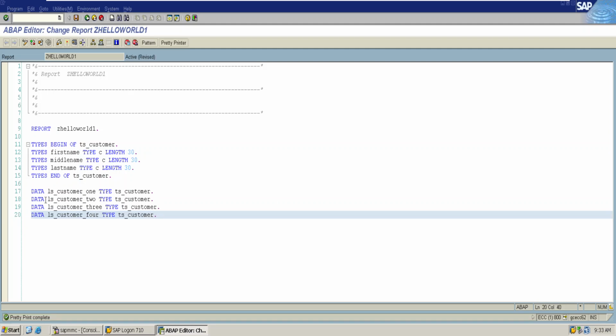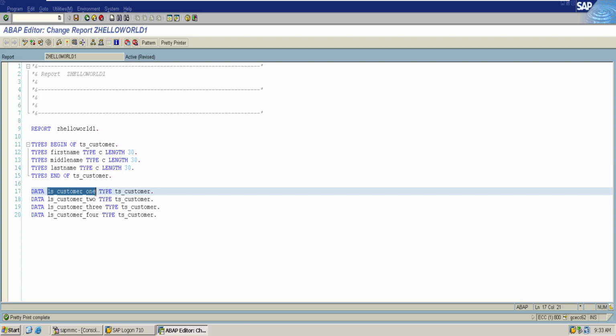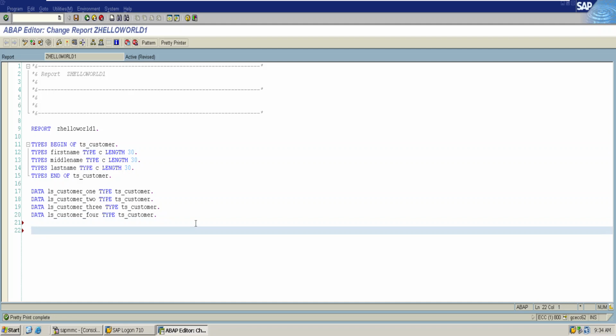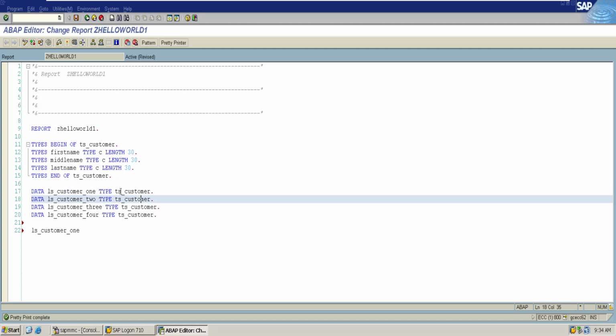As we have defined the creation of the structured variable here, we can use this variable structure for assignment of values. Now, which attributes does this ls_customer1 have? It has the attributes of the type that we have mentioned here. The type is ts_customer.